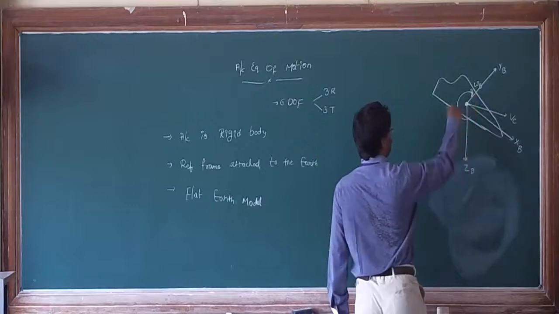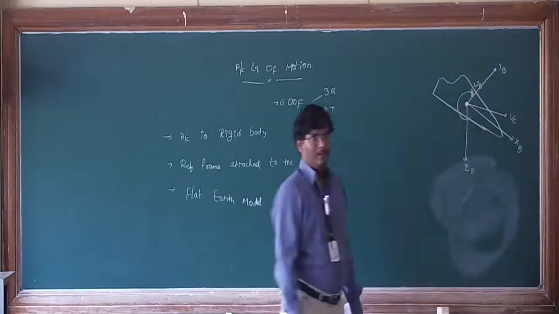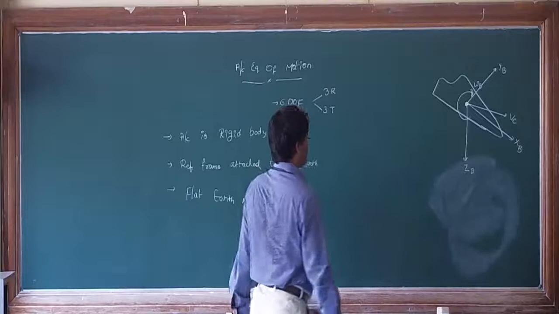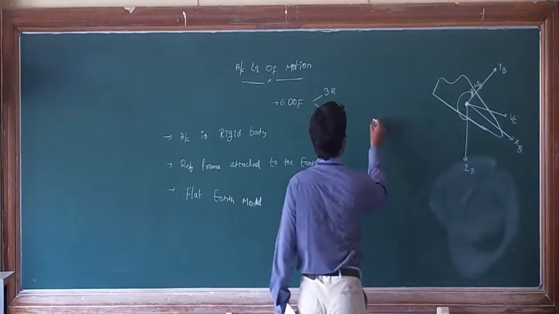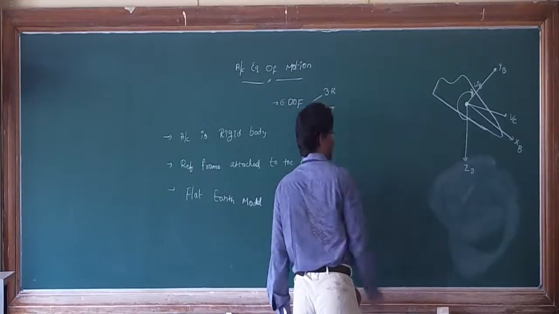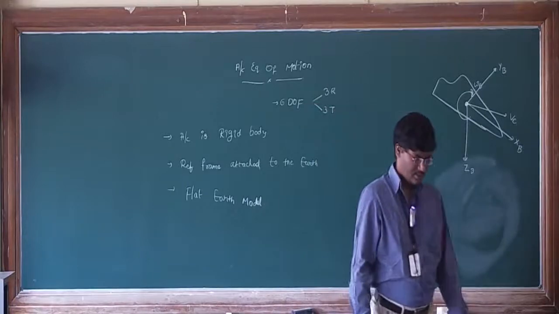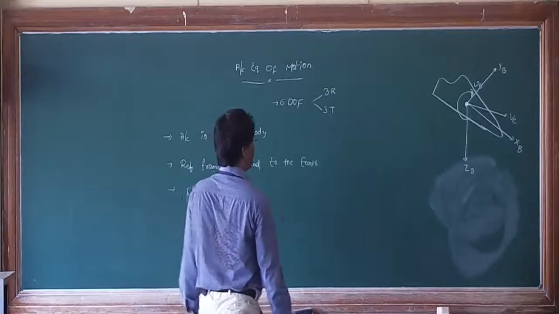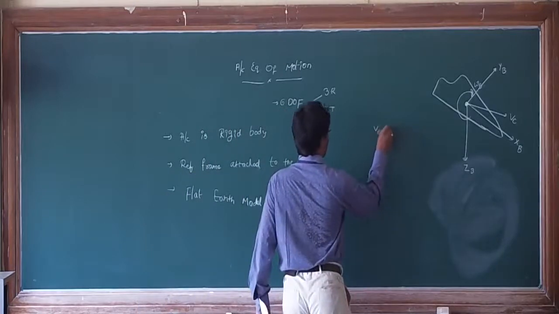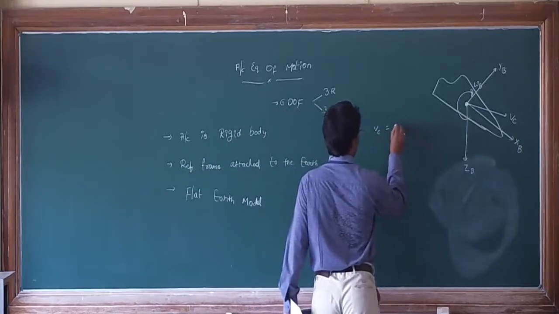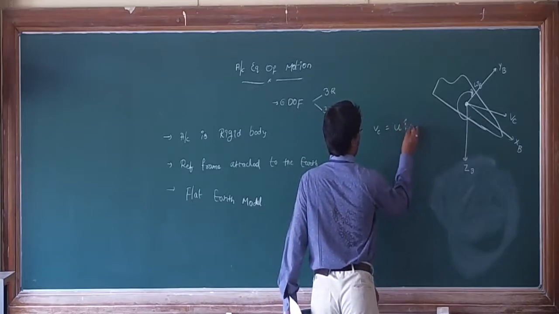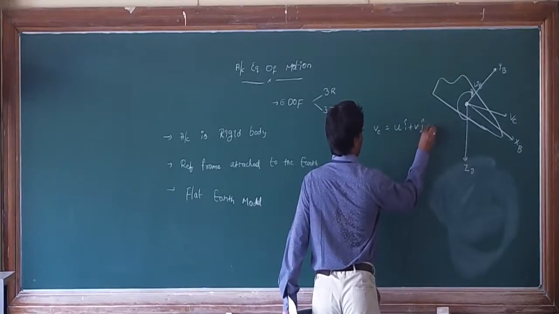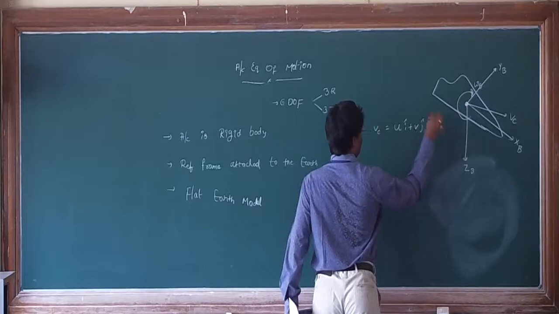Omega is angular rotation. How will you represent Vc? Vc is nothing but u i cap plus v j cap plus w k cap.